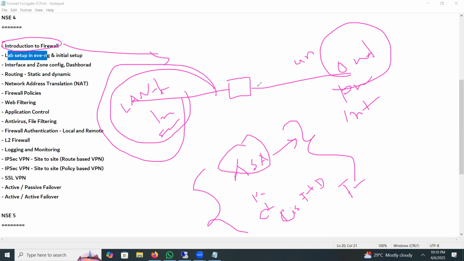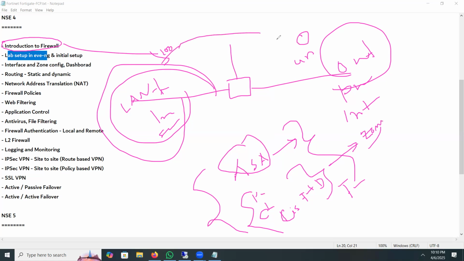ASA firewall basically works based on security level, but Palo Alto, Checkpoint, and Cisco FTD are zone-based firewalls. They never work based on security level. So what is security level? One side is security level 100, and if another side is assigned 0, then traffic will be passed from the higher to lower. So this is the traditional firewall.